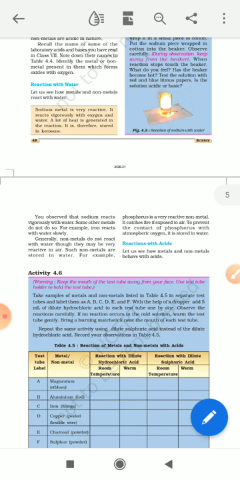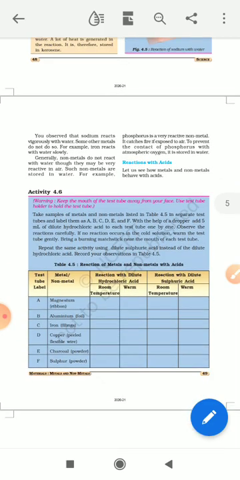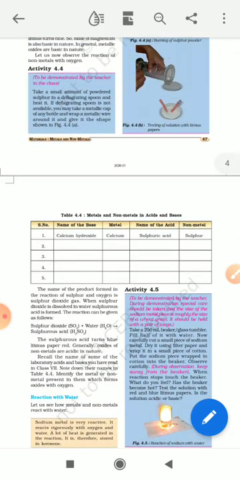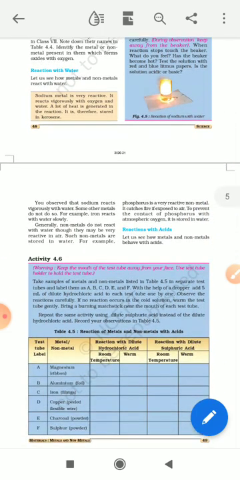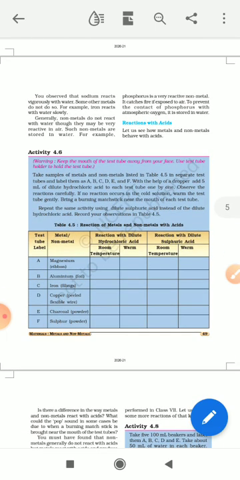Clear, children? Reaction with acids we will discuss, but before going on to that topic, I want to give you homework. You will do activity 4.4 or table 4.4. You will fill in table 4.4 as well as activity 4.6. Clear? This is your homework. You have to fill in these two tables, table 4.4 as well as table 4.5. Just complete it today only.